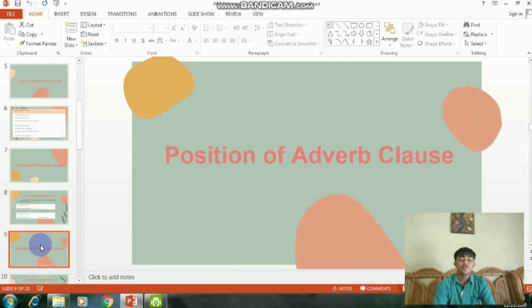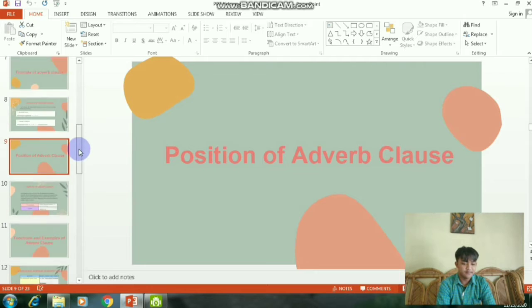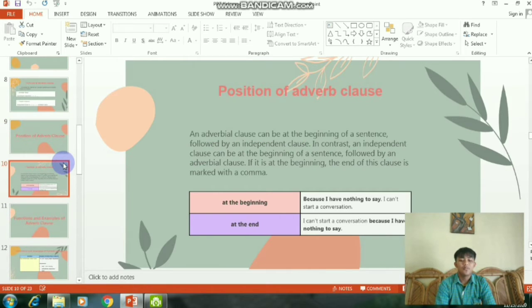Next, position of adverbial clause. An adverbial clause can be at the beginning of a sentence, followed by an independent clause.